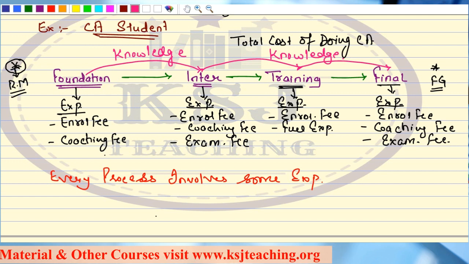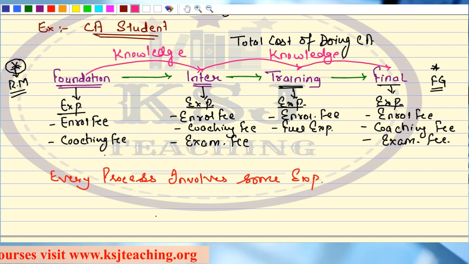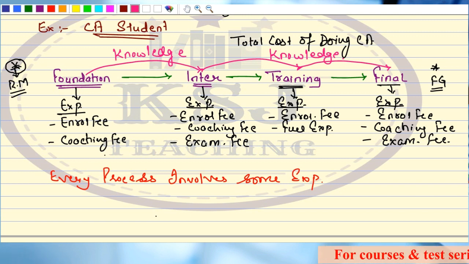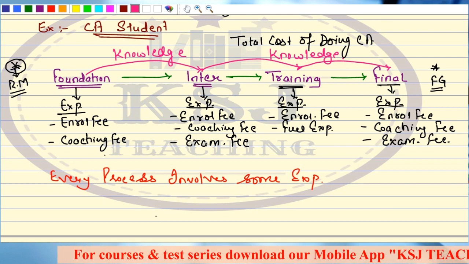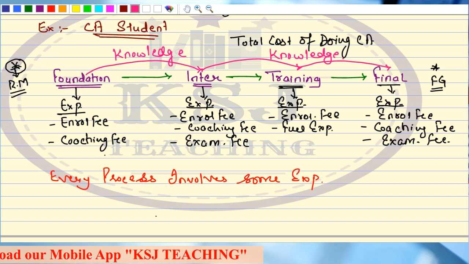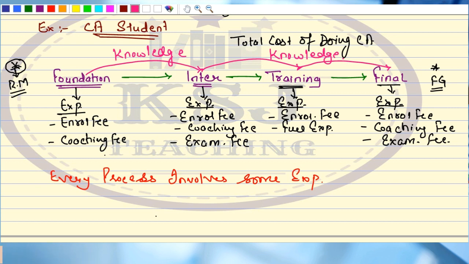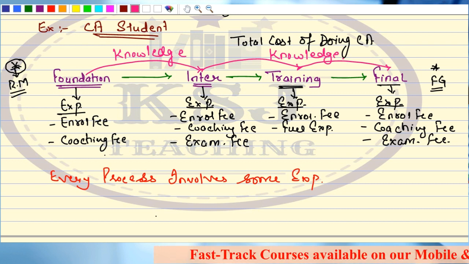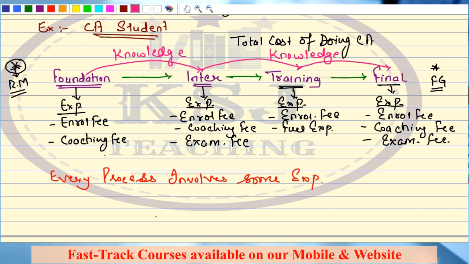The knowledge that you gain at the foundation level, you will carry forward to the inter. For example, some of the sections of the law you study at the foundation level, and that knowledge you will carry forward to the inter level. Similarly, the knowledge that you gain at the inter level, you will carry forward to the final level. It is very, very important. No, sir, we are going to forget everything that we study. Then that is your loss, right? I'll come to that point also. Don't worry about it. For now, what we are saying is that whatever you gain at one process, you transfer it to the next process.